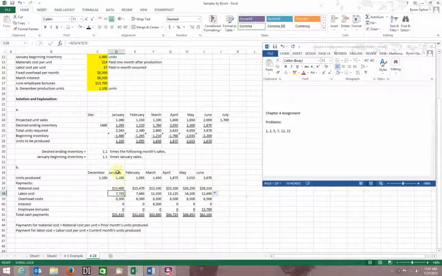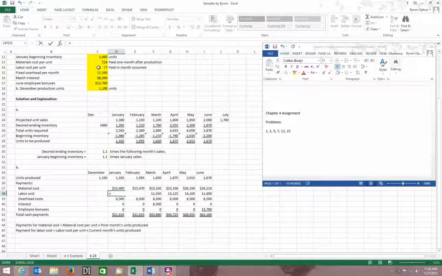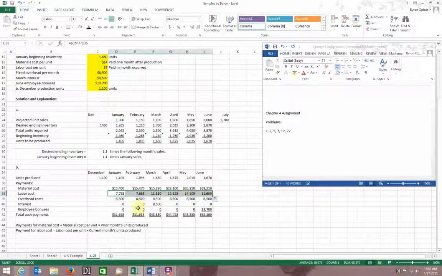Okay, my labor cost is just based on $7 paid in the month that it occurred, so it's $7 times my amounts up there. So I can just say this is equal to, and I need my $7 to stay constant, so I'll hit my F4 again, keep that reference, times my January, or the month that it was incurred, the month that it was produced. And there we go, drag that.